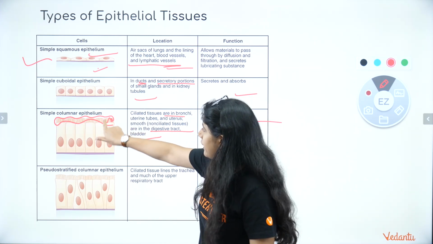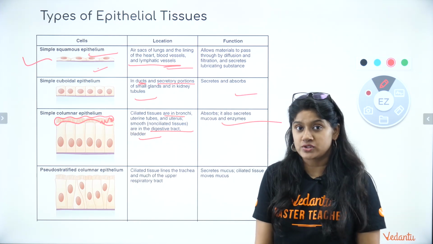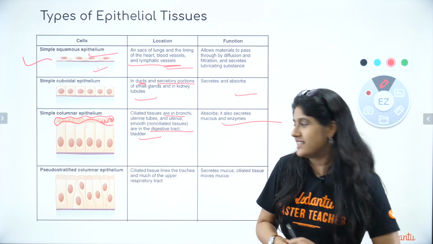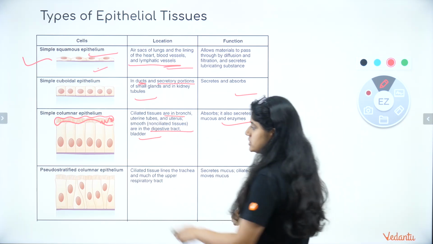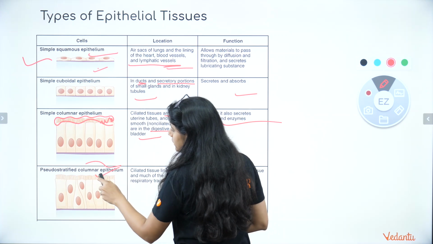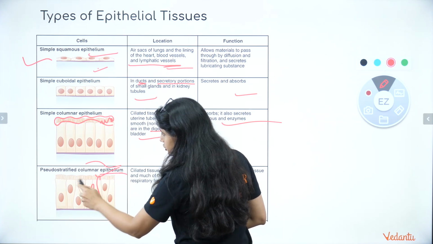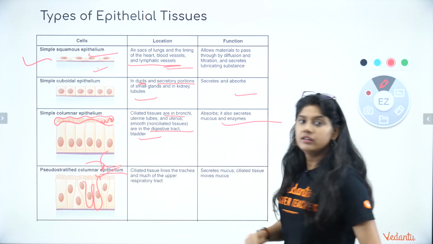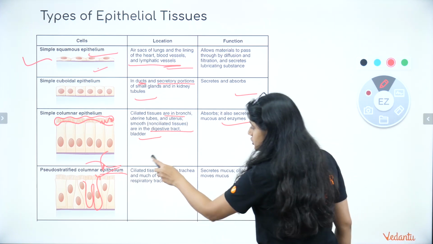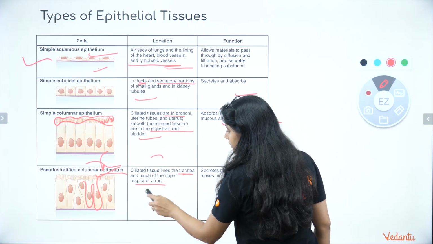The job of these villi, everyone, is in the absorption process. So they basically absorb the things. Next we have pseudostratified columnar epithelium. Okay, a different structure from here. Where are they present, everyone? Ciliated tissues, the trachea, and the respiratory tract.